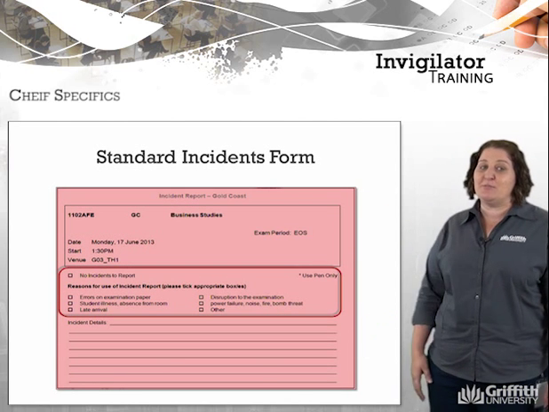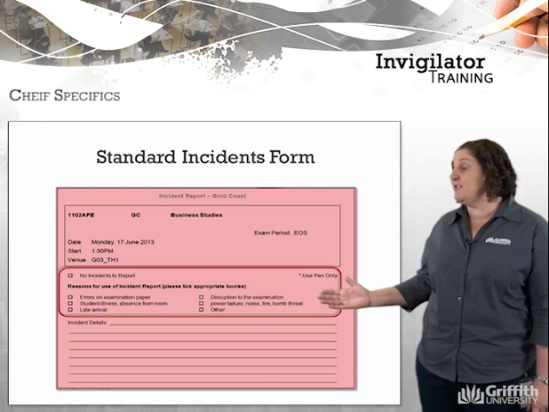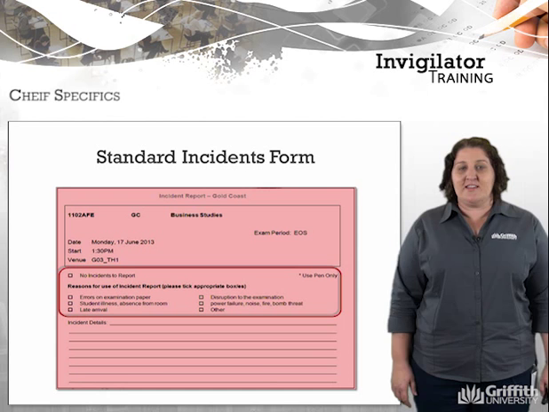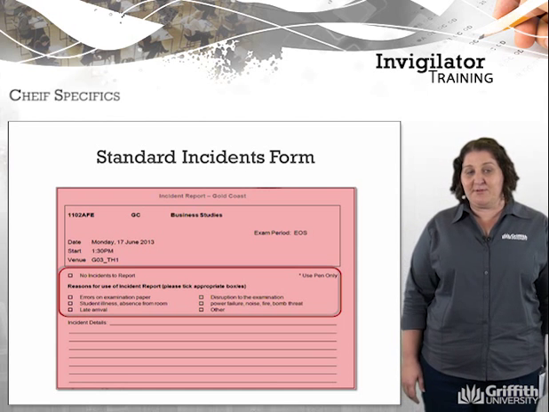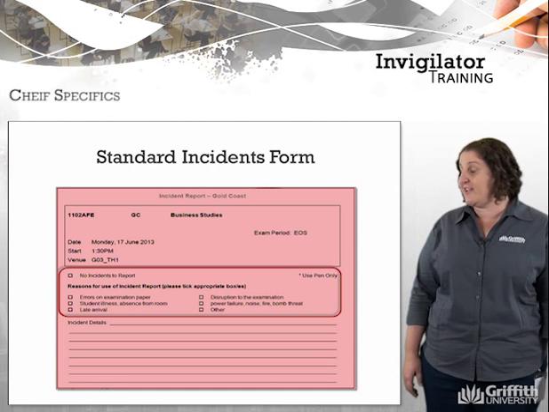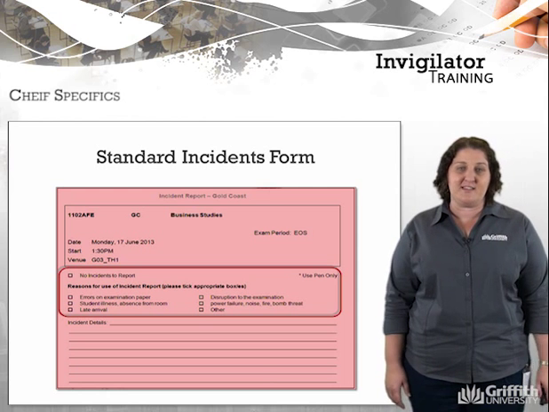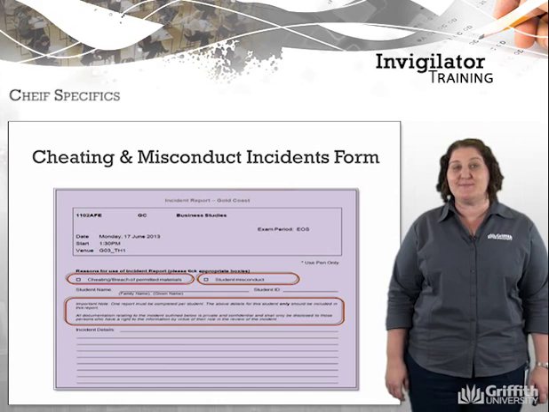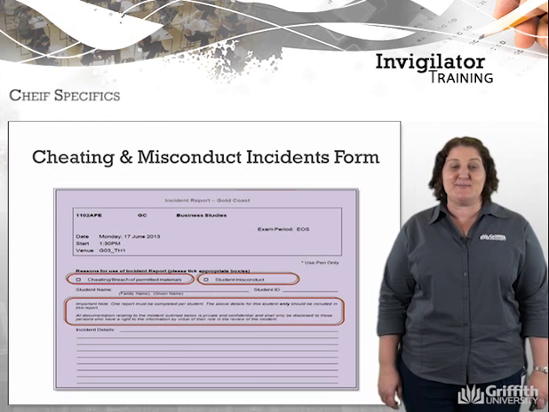Shown here is an incident report for standard incidents. Now these include toilet breaks, disturbances, late starts, etc. This is printed on campus-specific coloured paper, for example, pink colour for Gold Coast campus or yellow for the Nathan campus. Okay, the other is an incident report form to record suspected cheating and misconduct and is printed on lilac